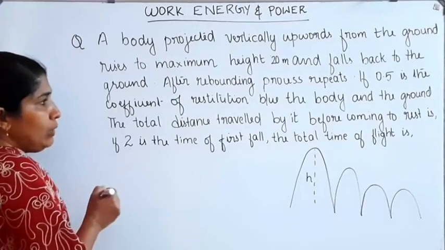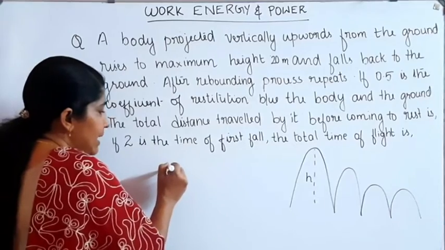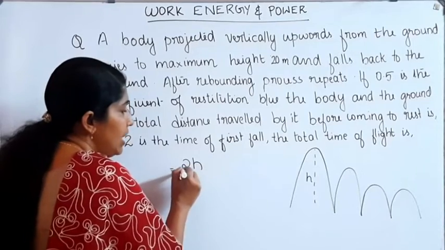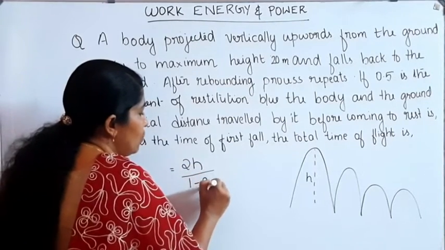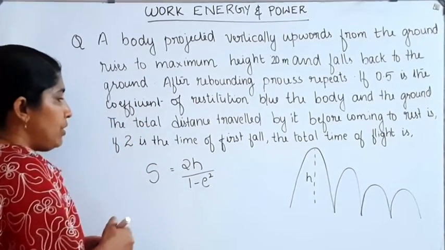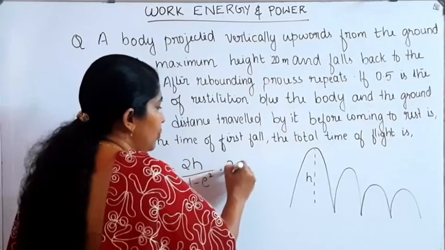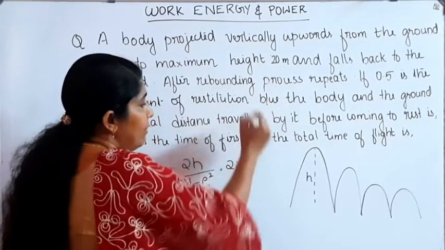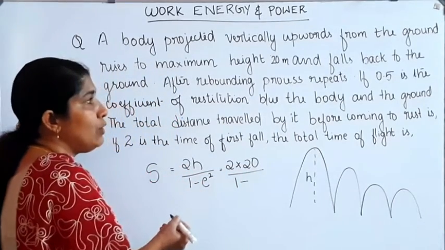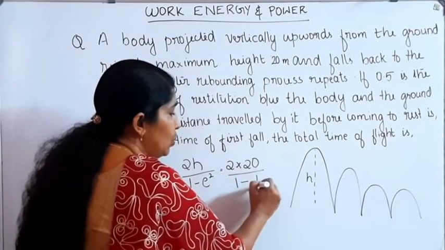To find that distance before coming to rest, the general equation is 2h divided by 1 minus e square, where h is the initial height. The total distance traveled is equal to 2h divided by 1 minus e square. That's 2 into h, where h is equal to 20 meter, that is given here, divided by 1 minus e square. E square is 0.5, which is 1 by 2, then e square is equal to 1 by 4.